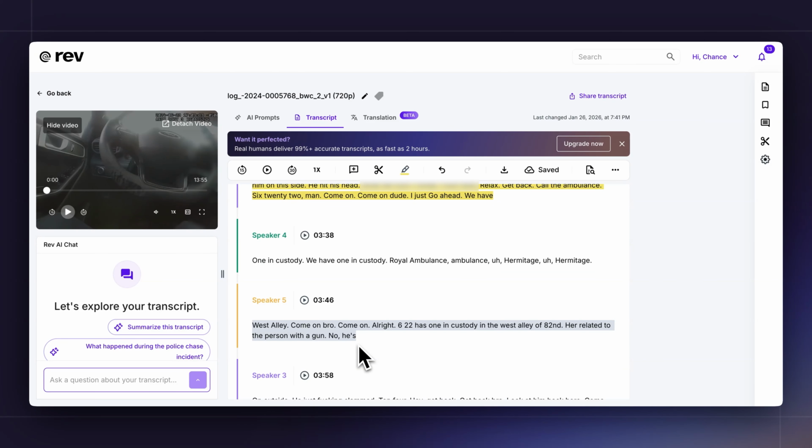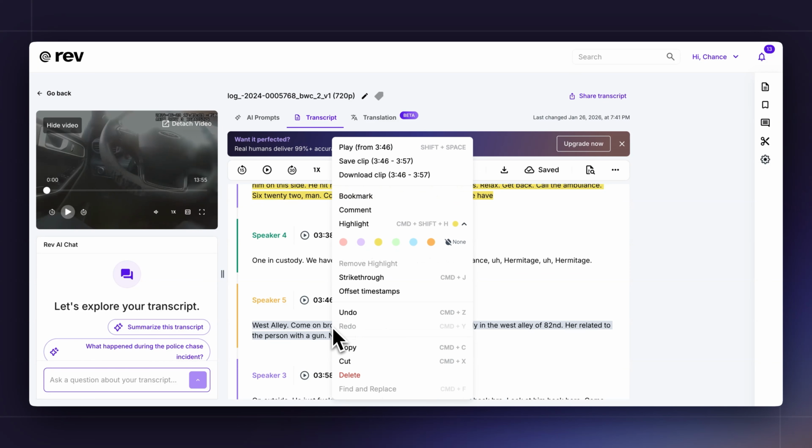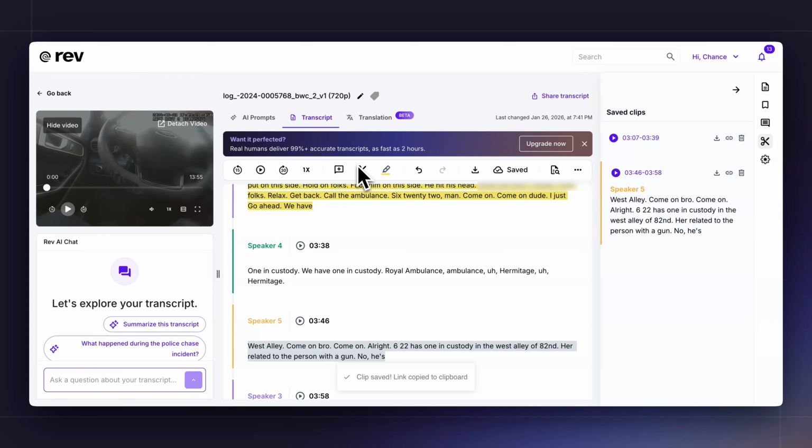you can highlight sections of text and create clips. By right-clicking and hitting Save Clip or Download Clip, you now have an exhibit that you can take into court and show to the jury.